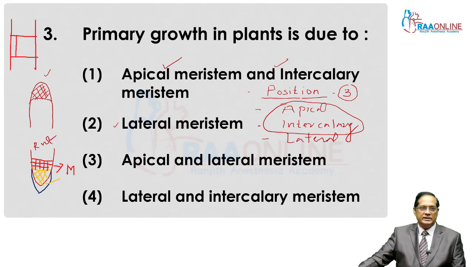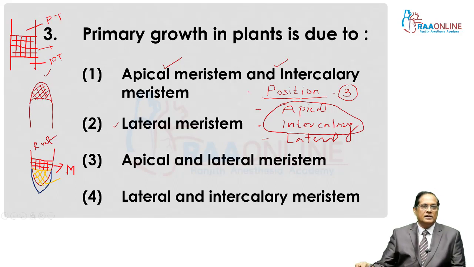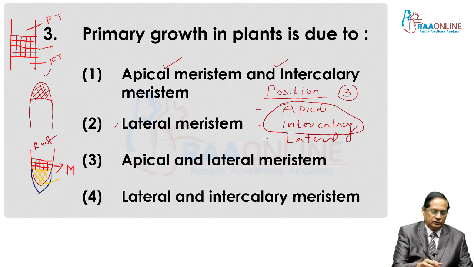Suppose this is intercalary meristem, and it is sandwiched by the permanent tissue. I mean, here permanent tissue is present, here permanent tissue is present, and in between them, meristematic tissue. It is actually a left-out meristem of apical meristem and is found in the nodal regions of plants. Intercalary meristem is found in nodal regions of plants, especially mint, grasses and bamboo.